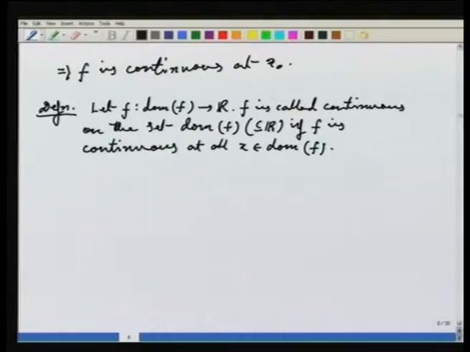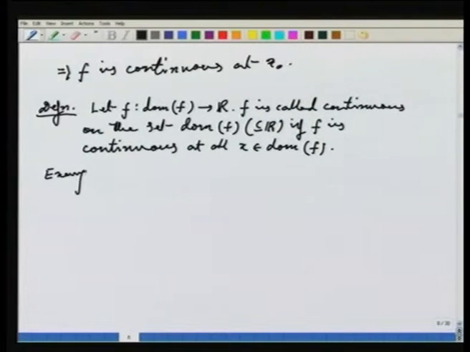Okay. That makes sense. For example, suppose I define the function f from [0,1] to R given by f(x) equals x squared.